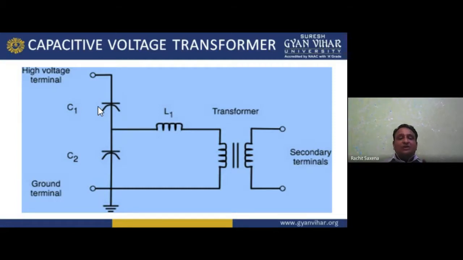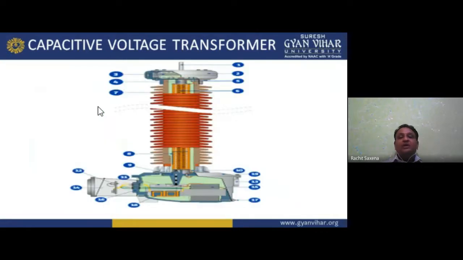It is similar to the voltage transformer, my dear students, but in the voltage transformer, basically the potential transformer, we don't have these capacitors and inductors for the frequency purpose. But in this, we use them for the frequency purpose. So in the primary, we are connecting C1, C2 with the inductor L1, and in the secondary terminals we connect the voltmeter.